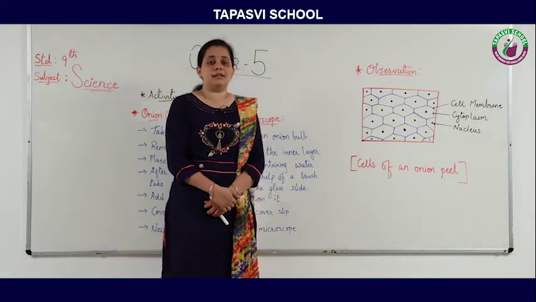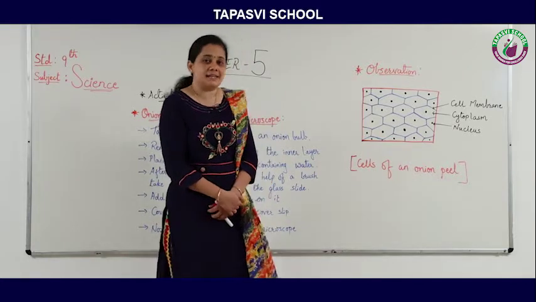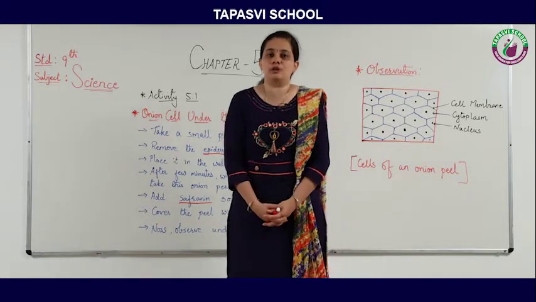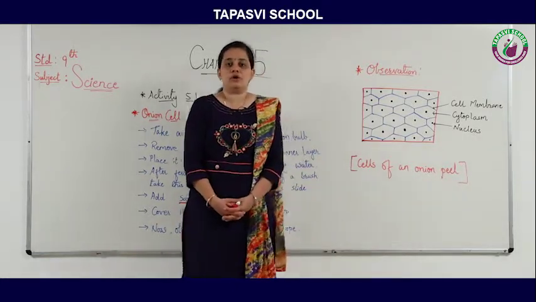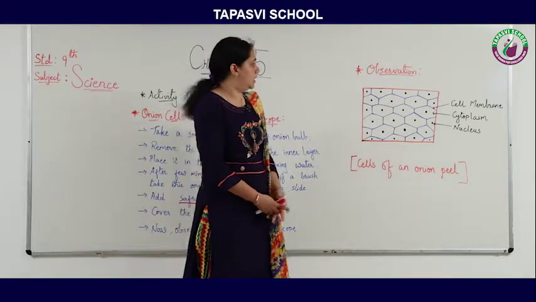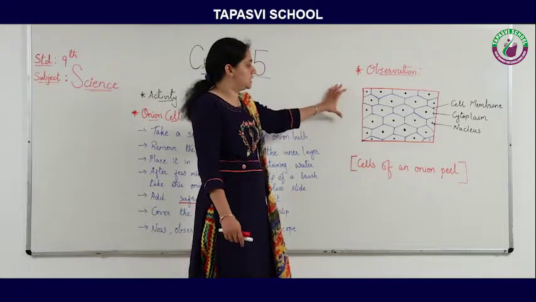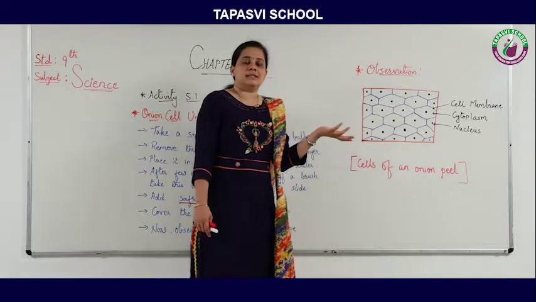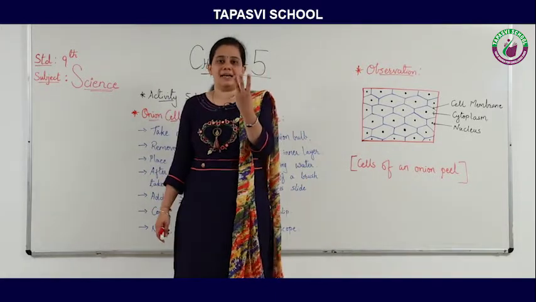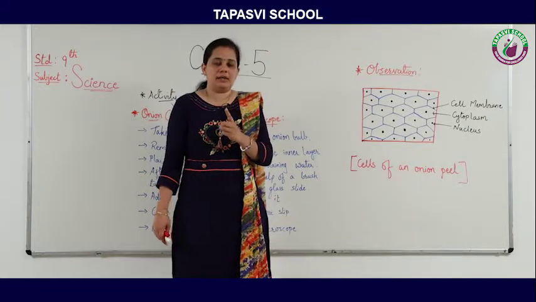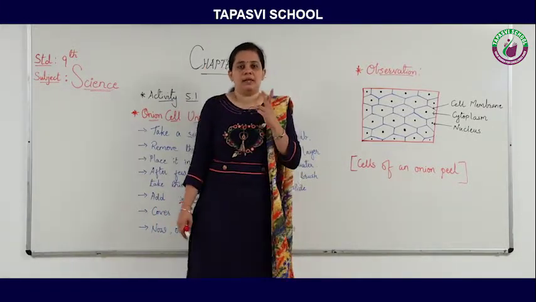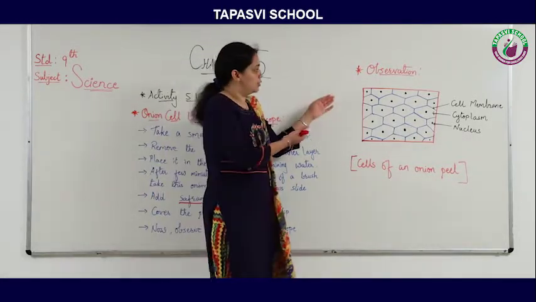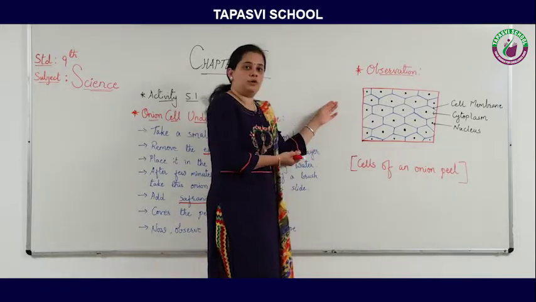So when you observe it under the microscope, as it is stained by safranin, it will show you pink colored, many small compartments which we call cells. So here in the diagram you can observe the cells of an onion peel. Again, as we studied, a cell has three components. Number 1, cell membrane or plasma membrane. Number 2, cytoplasm, and number 3, a nucleus. The same things you can observe here in the onion peel.